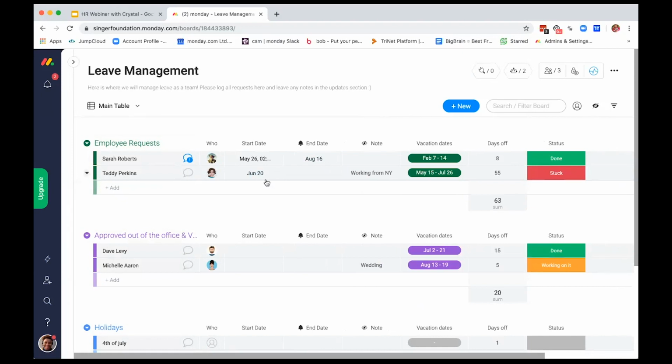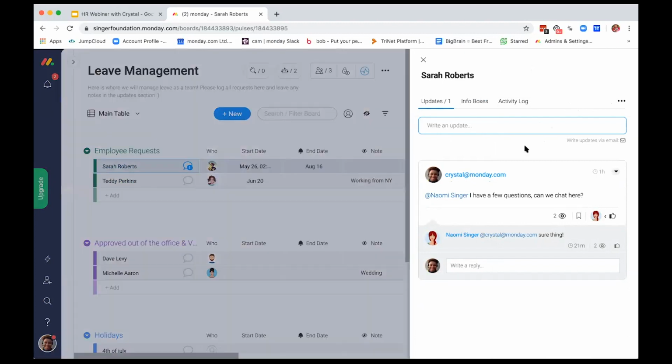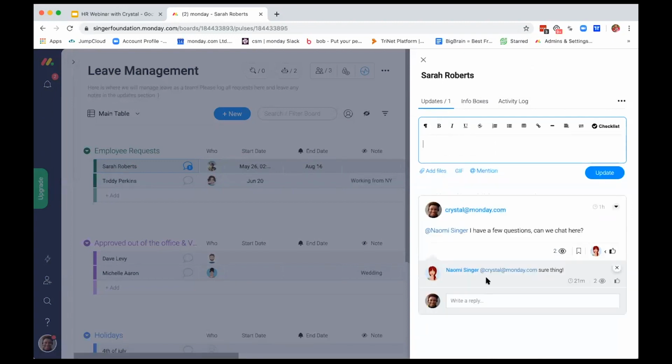Okay. So another thing that we can do is, say we have all this information that we need, but we just need a little more. We need to get in contact with this person because we want to make sure that we're all on the same page. So one thing you can do is click here into the start conversation. What this does is open up pretty much an update section or a chat between you and the customer or you and the user. So if you wanted to write an update, as we see here, I've gotten in contact with Naomi. I have a few questions. Can we chat here? Now we can start a dialogue between ourselves.